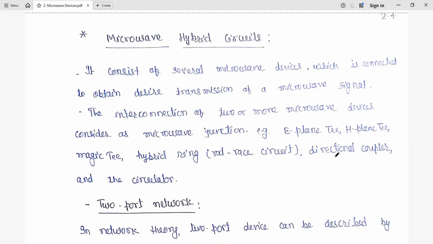This is a very important previous year question. They will ask you either about E-plane, H-plane, or about this hybrid ring. Any one question is going to come for sure from here. Okay, so you have to derive the S matrix for these parameters along with block diagram or some components, how